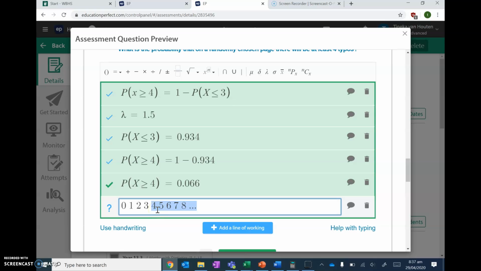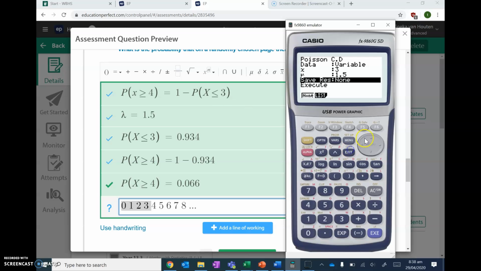Now remember, for my calculator, it needs to be less than or equal to. So I want to get rid of 0, 1, 2, and 3. So I'm going to take this off of 1, so 1 minus the probability x is less than or equal to 3 is going to be what I need to do. So in my calculator, I need to be in Poisson CD. So I've got distribution, Poisson PCD.